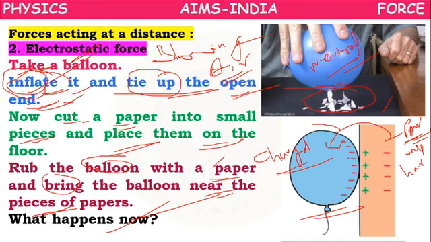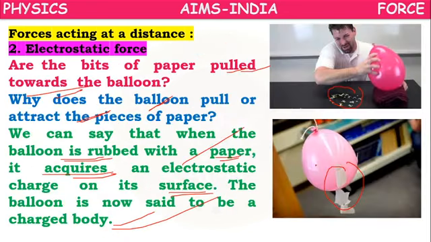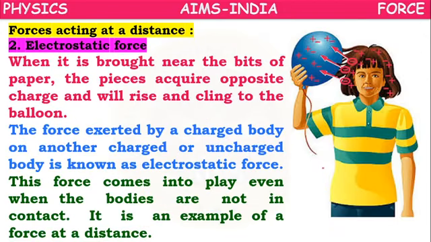So it will gain some charge and it will become a charged body. Now this charged body, if you bring it near the papers, will have the power of attracting the pieces of paper.